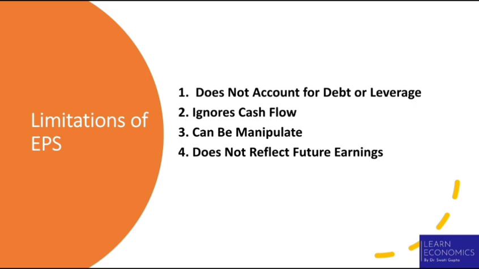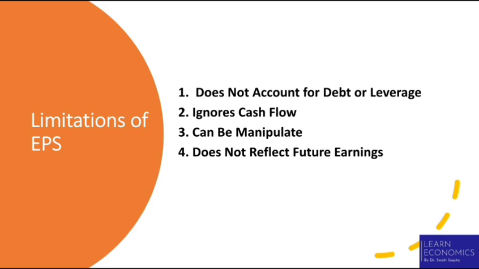That can show a high EPS even if earnings remain unchanged. For example, a company buys back 10% of its shares and reduces the denominator in the EPS formula. Even if net income stays flat, EPS will increase and it gives a misleading impression of improved profitability.